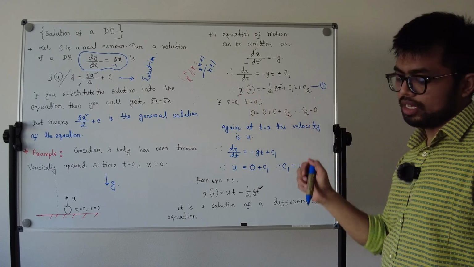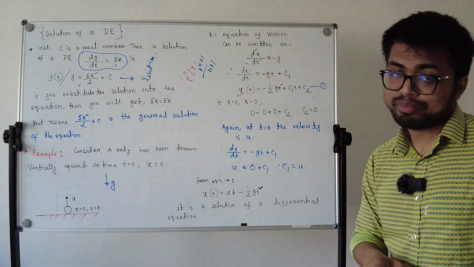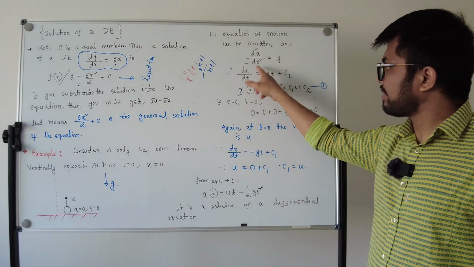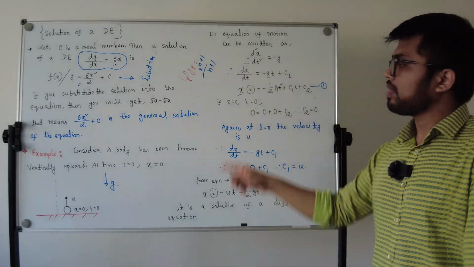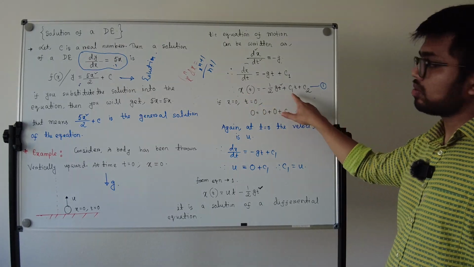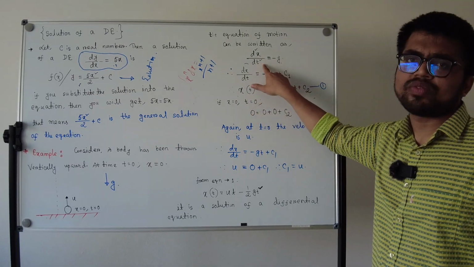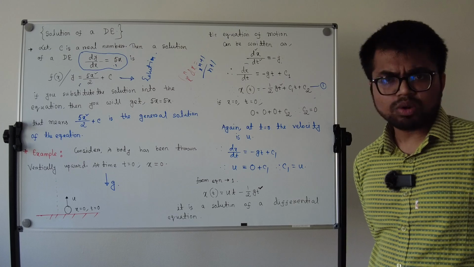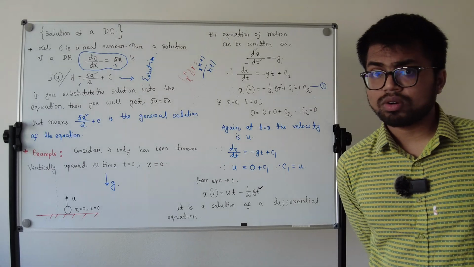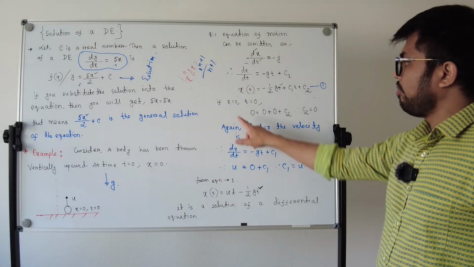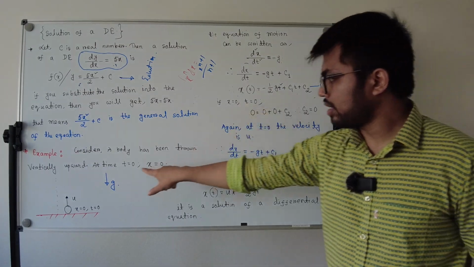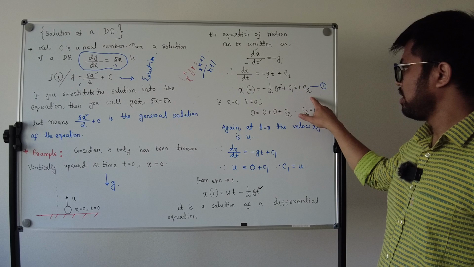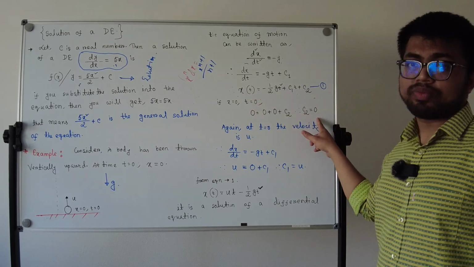This is basically the solution, because it is a second order equation, and you solve the second order equation step by step and finally you get x. So this will be the solution of this differential equation. Now we will find C1 and C2, because you don't know what they are; they are constants. If x equals 0 at t equals 0, and you put it here, you will get C2 equal to 0.